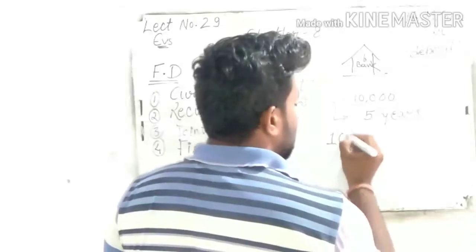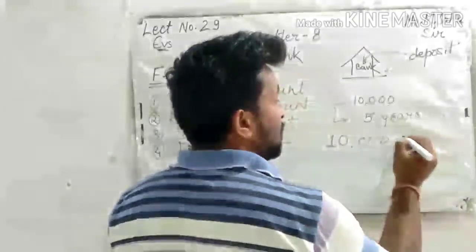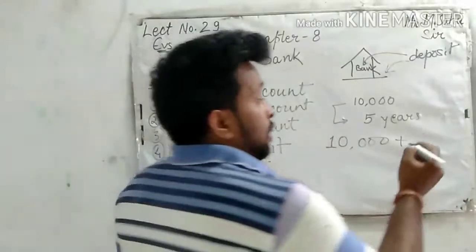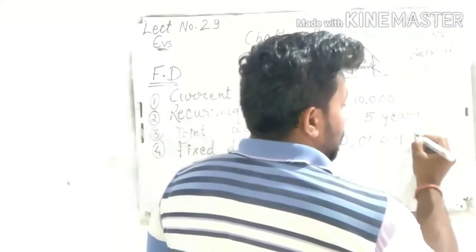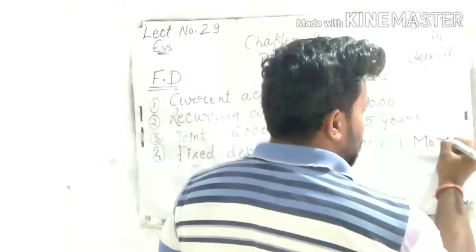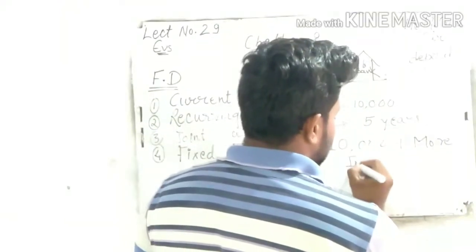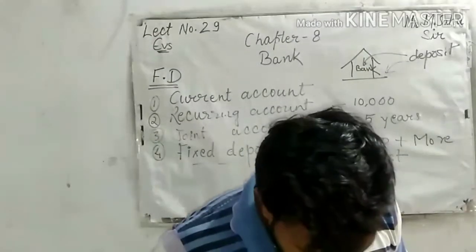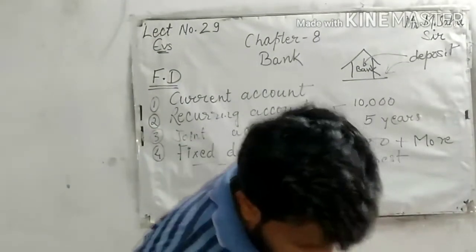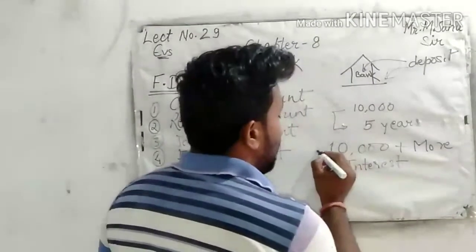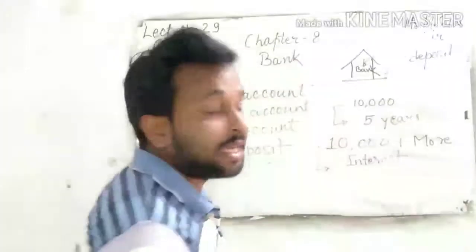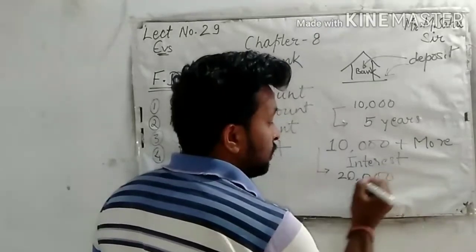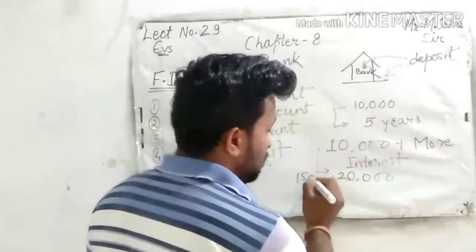If you have 10,000, they give you 10,000 plus more interest, and how your 10,000 rupees becomes at least 20,000 or 15,000.